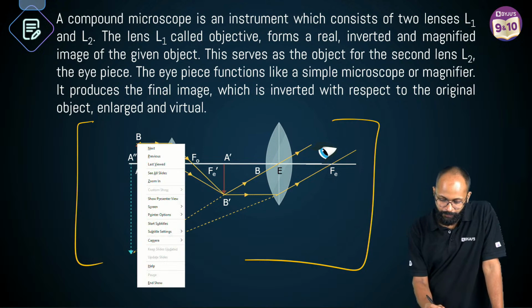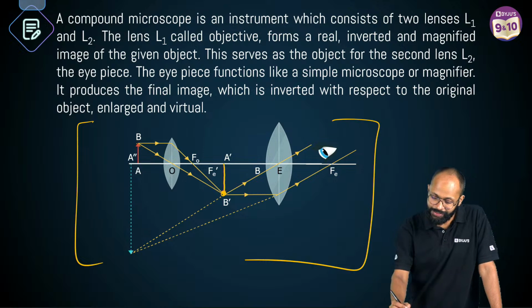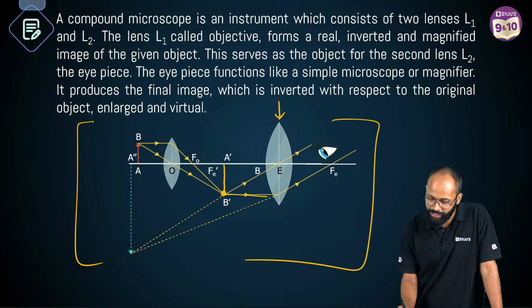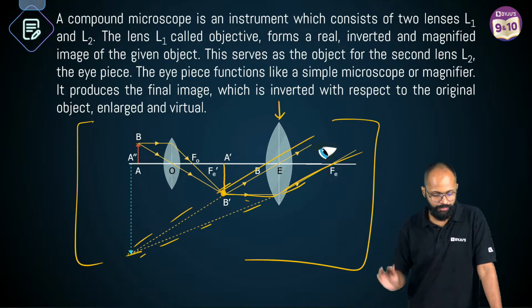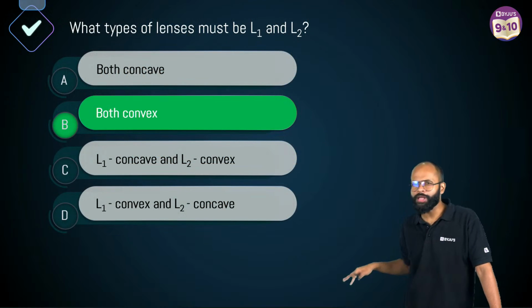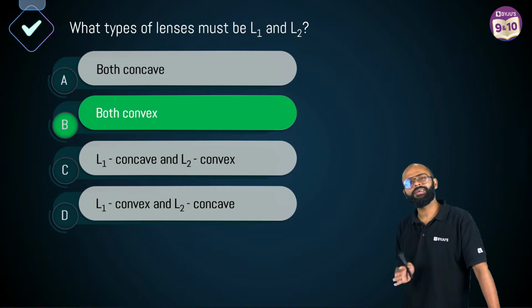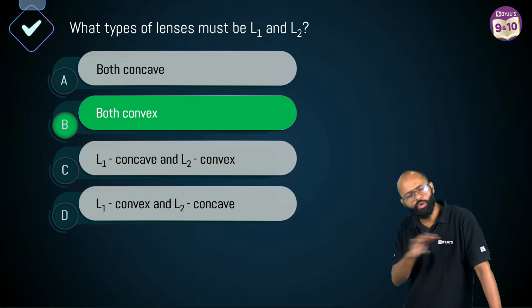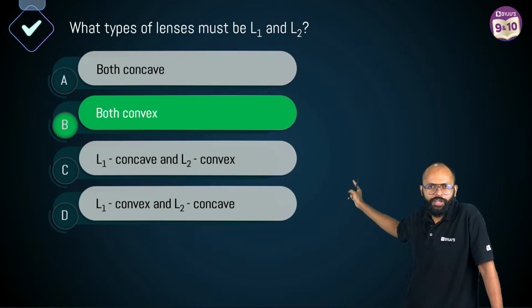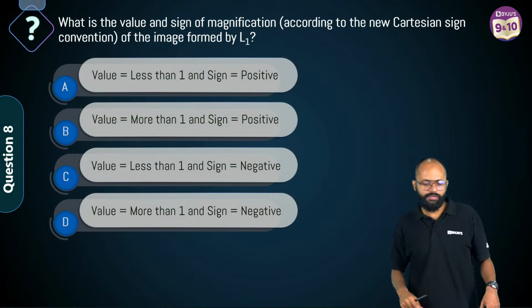First object will give you real inverted magnified image, this will serve as object for the second lens, and it will form virtual erect and magnified image. But if you don't know the diagram, it's okay, without diagram you can solve. कोई दिक्कत नहीं है. Without diagram you figured out both are convex, है ना? Correct.